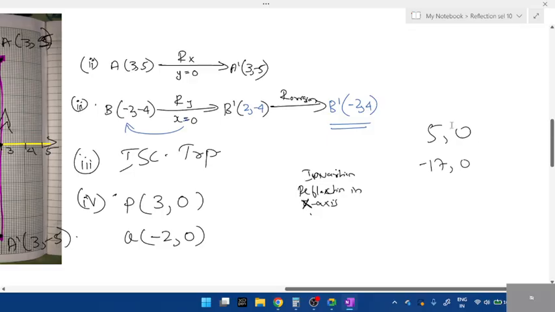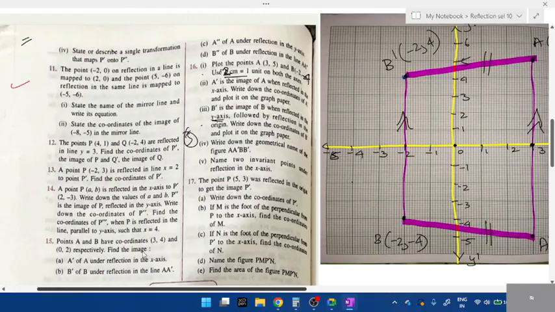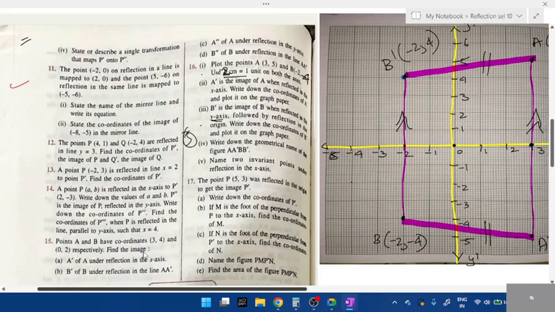Okay, I think it is a random value, students. It doesn't mean name any 2 points. It's not related to this graph. Name 2 invariant points under reflection in the x-axis.